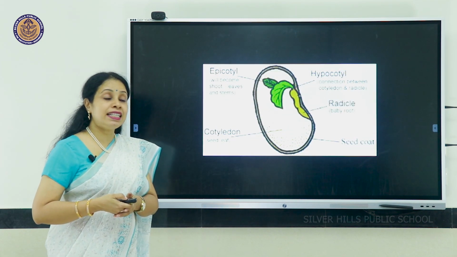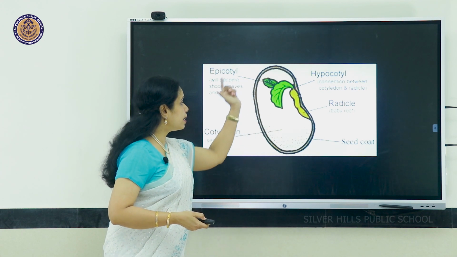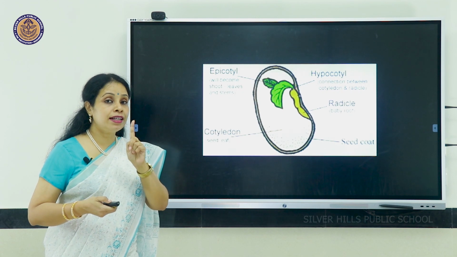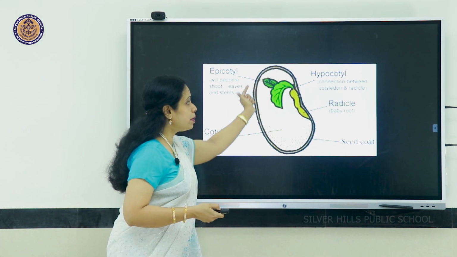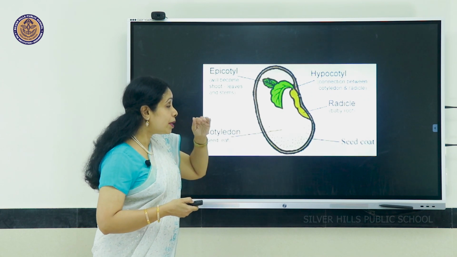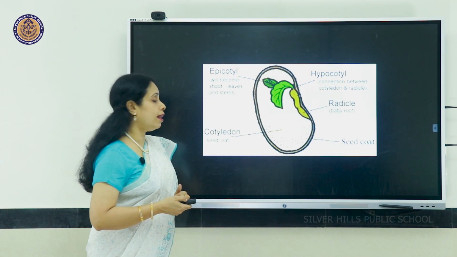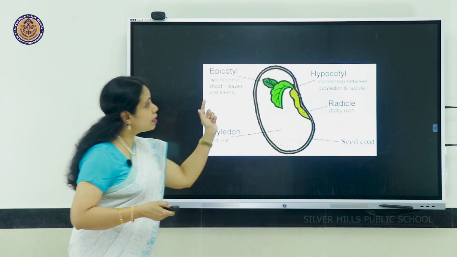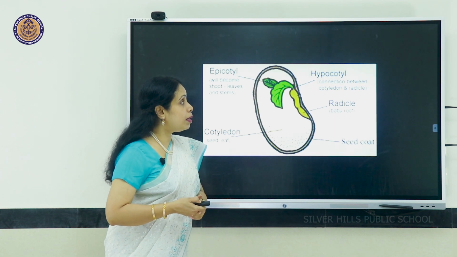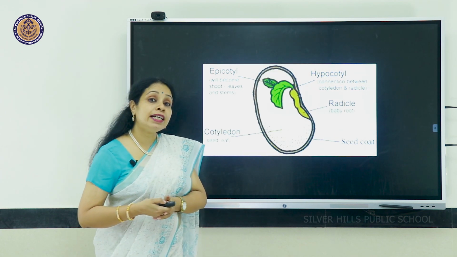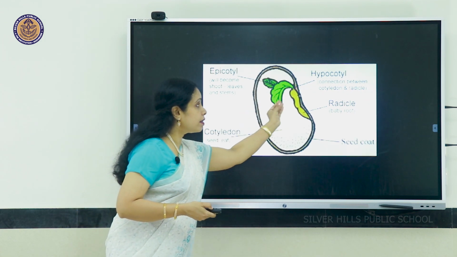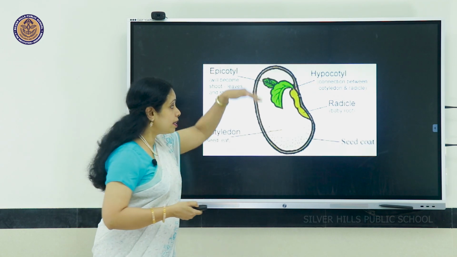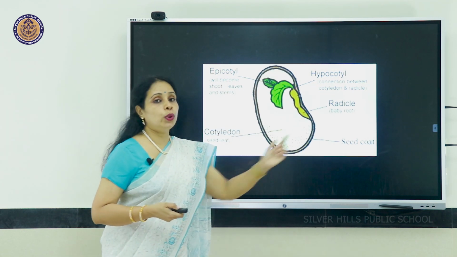So here's a picture of a seed. You can see inside the seed there is a huge cotyledon, 2 cotyledons in dicot, single in monocot, and here's the baby plant. So the upper region is called the epicotyl, which will develop into the shoot and the leaves. The other region called hypocotyl will make a connection between the cotyledon and the radicle so that the radicle can grow downward. And outside there is a protective seed coat.